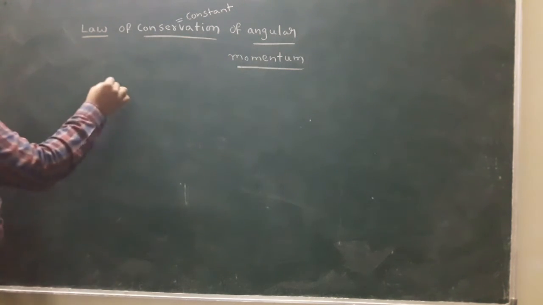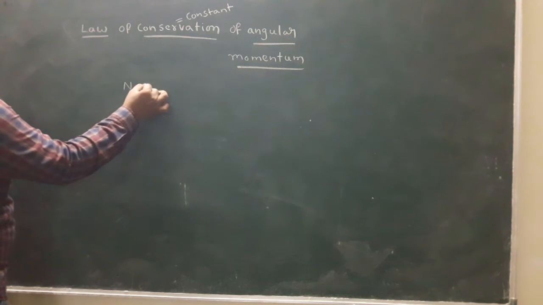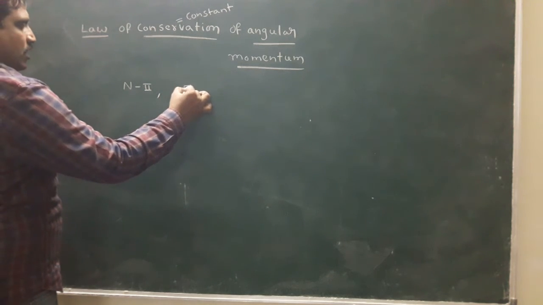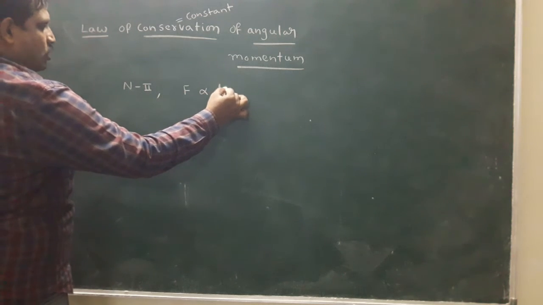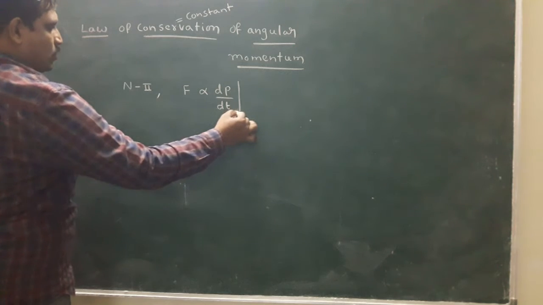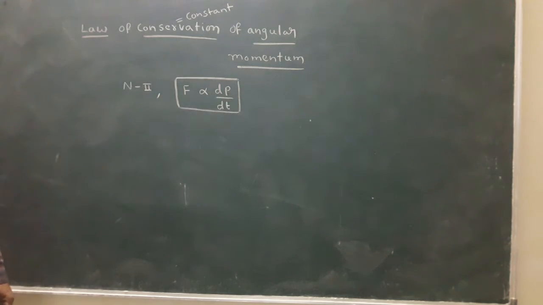We know Newton's second law: F is directly proportional to dP by dt. According to Newton's second law, F is directly proportional to dP by dt.